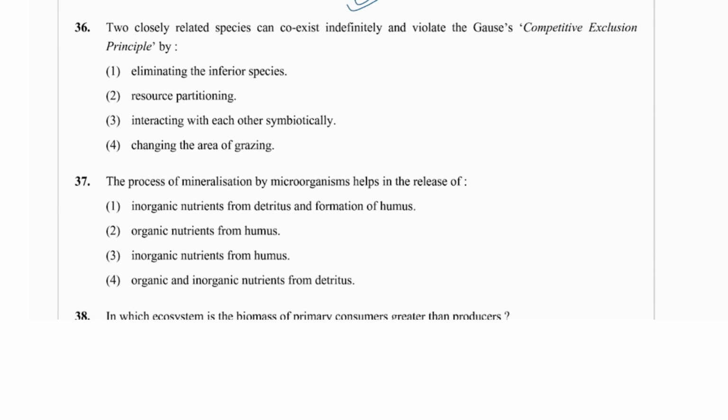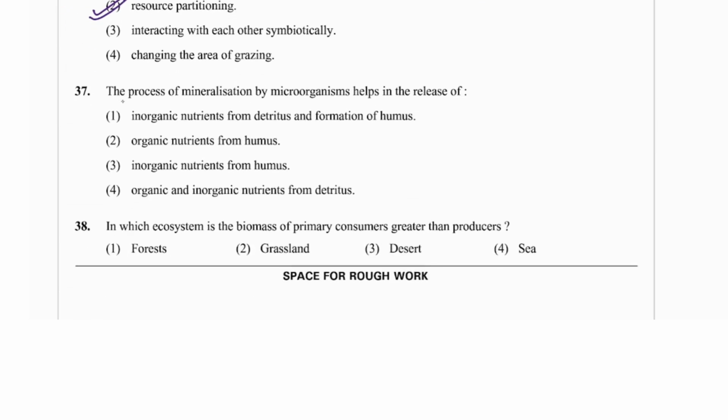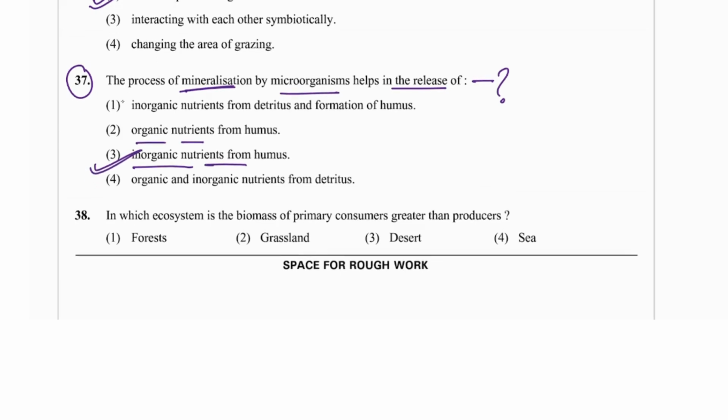Then question number 36. Two closely related species can coexist indefinitely and violate Gause's competitive exclusion principle. Gause's exclusion principle we have seen in resource partitioning only. Simple one. Then question number 37: the process of mineralization by microorganisms helps in the release of what? It was inorganic nutrients, not organic. So yes, inorganic only.